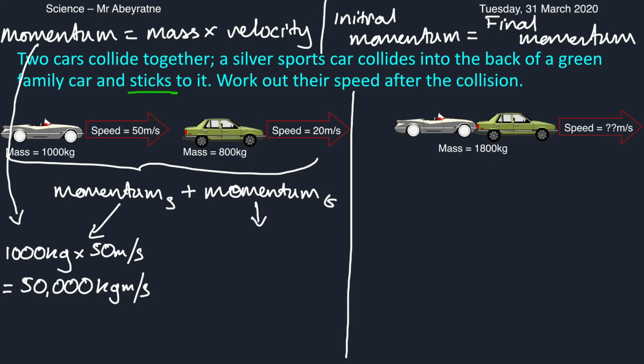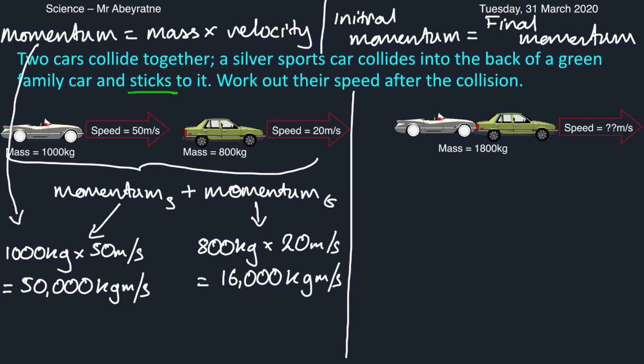On the other hand, we need to calculate the momentum of the green car. Again, momentum is equal to mass times velocity, our mass is 800 kilograms, and it's moving at 20 meters per second. So our initial momentum of the green car is 16,000 kilogram meters per second.